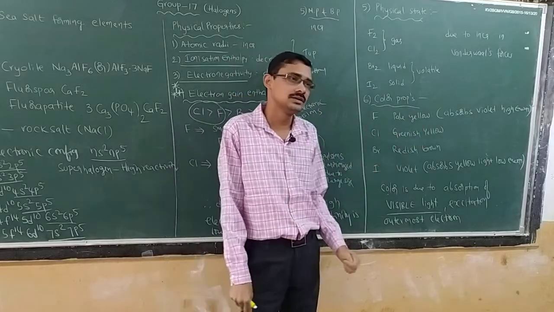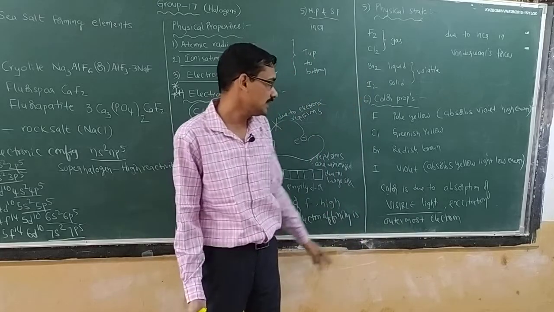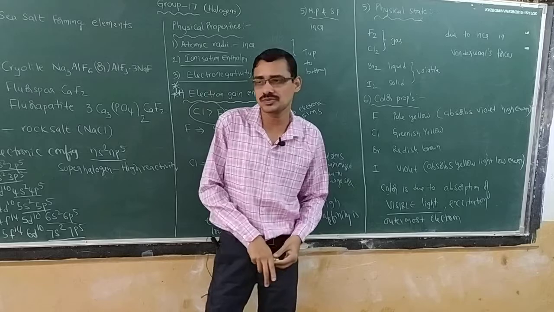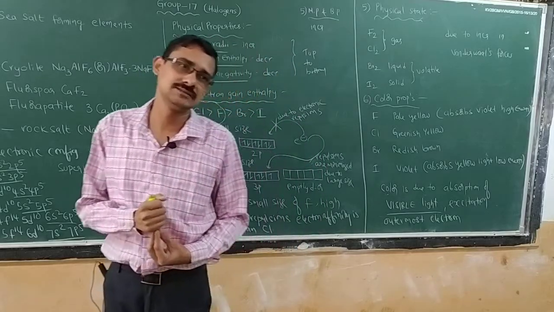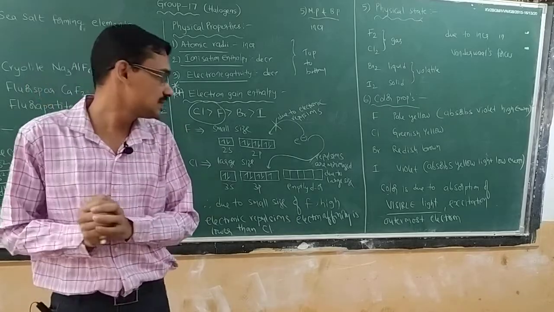Whereas iodine absorbs lower energy, that is yellow light, but emits higher energy. It is always opposite. When absorption energy is high, it emits lower energy. When it absorbs lower energy, it emits higher energy.